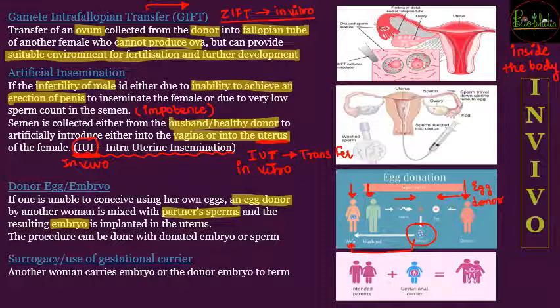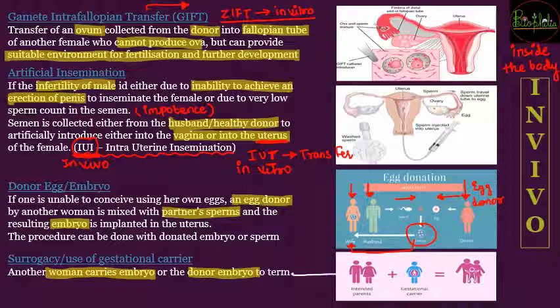So in this case what happens, another female is going to carry the embryo for the gestational period, यानी जो male और female हैं who are providing their gametes, the female is not going to carry her own embryo, but some other woman is going to carry the embryo up till the term, that is, up till the fetus is ready to be delivered. Till that period of time the woman is going to carry the embryo, and the fetus would be developed. In that case it is called surrogacy.